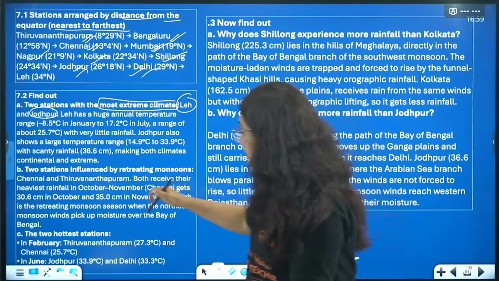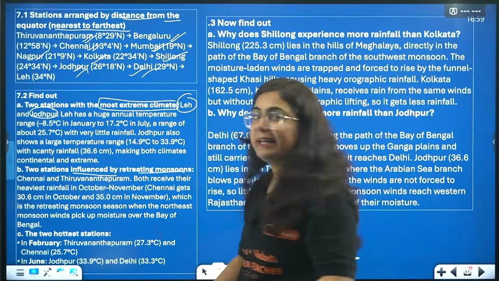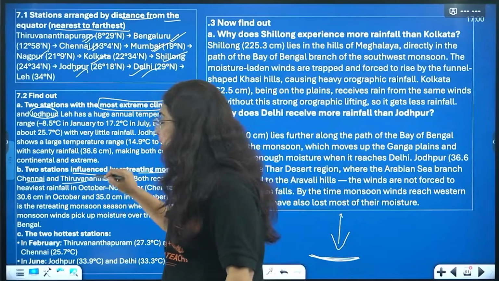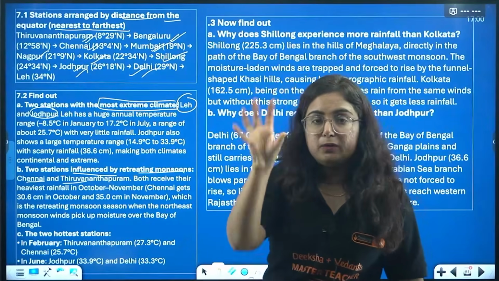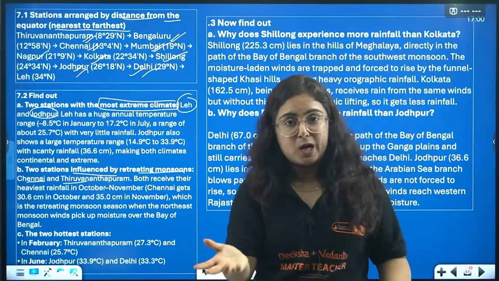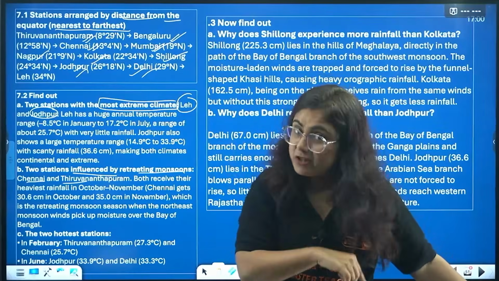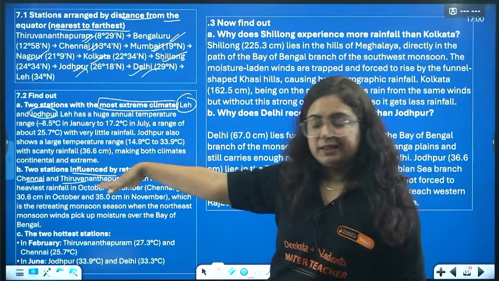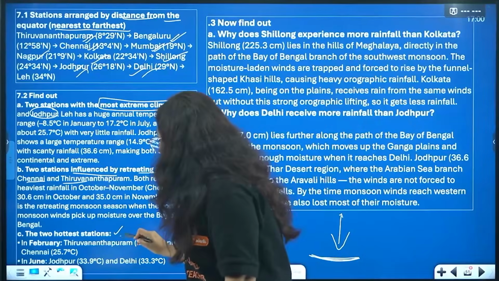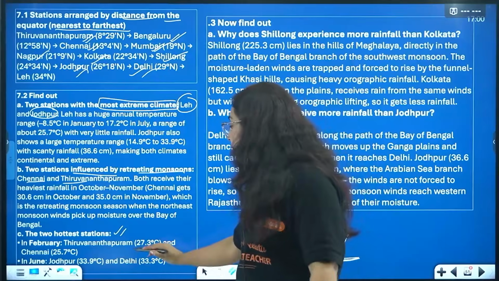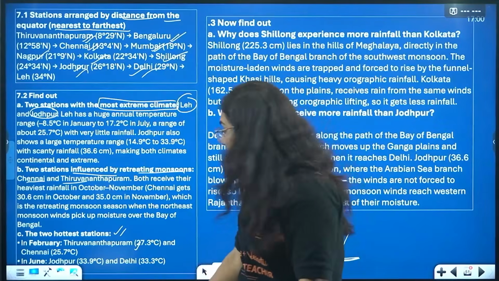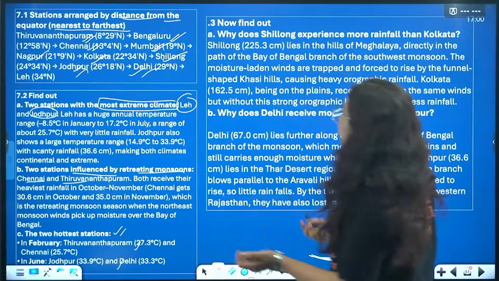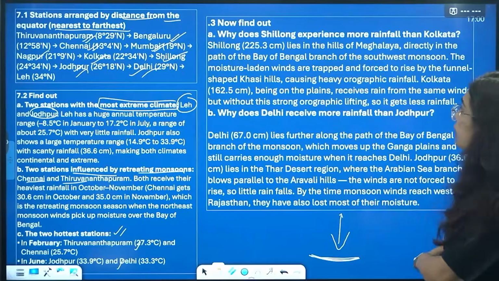Evaluate it. Next is 2 stations influenced by the retreating monsoon. When the monsoon retreats, obviously South India, because the wind carries moisture coming from the northeast, from where? Bay of Bengal. It hits the eastern coast of India and moves beyond, that is Chennai and Thiruvananthapuram according to the chart that is given. We have one more, 2 hottest stations. One is Thiruvananthapuram because it is close to the equator, and the other is Jodhpur and Delhi. You know why Jodhpur, because it is in Rajasthan. Very good.